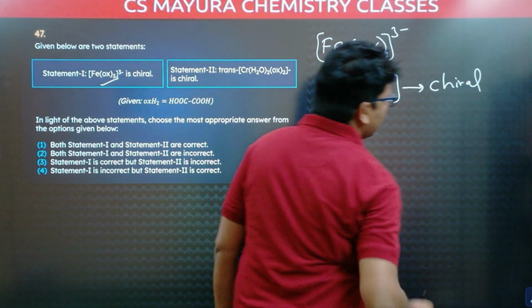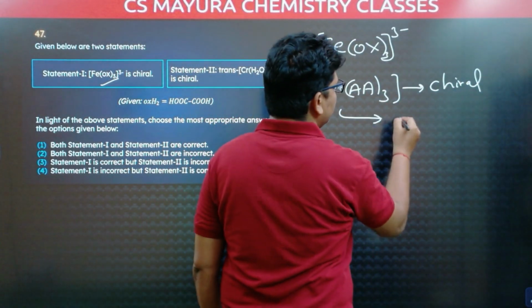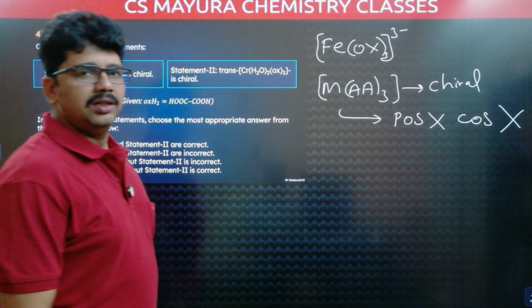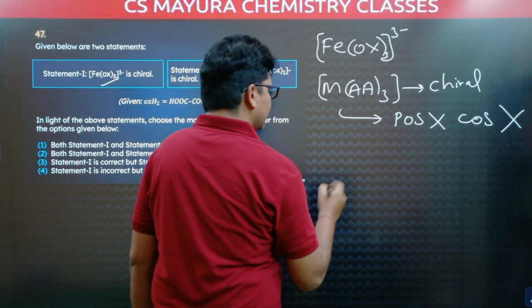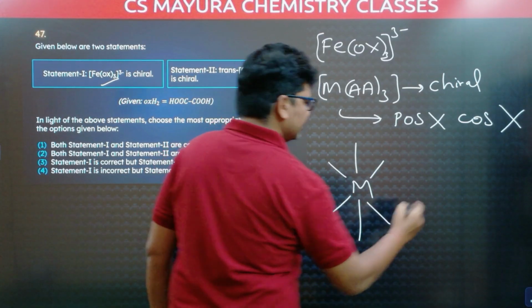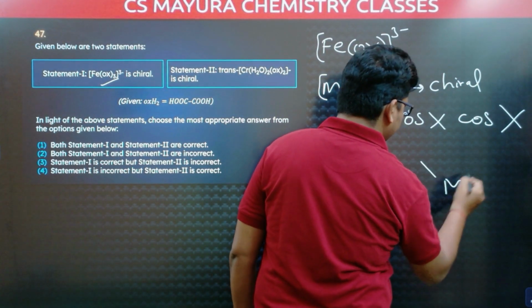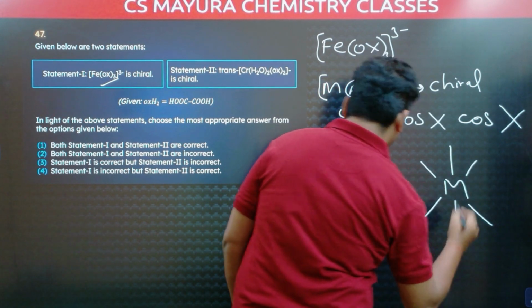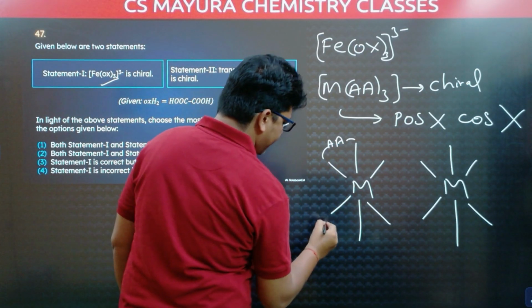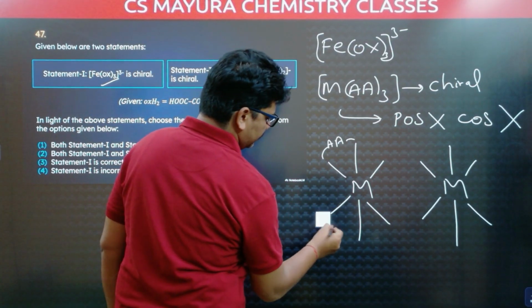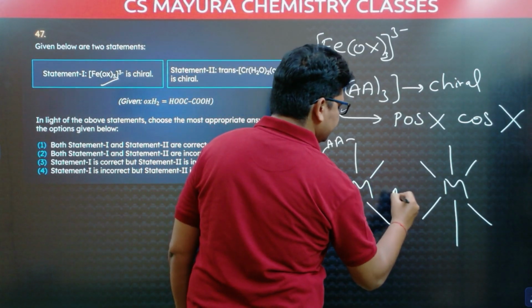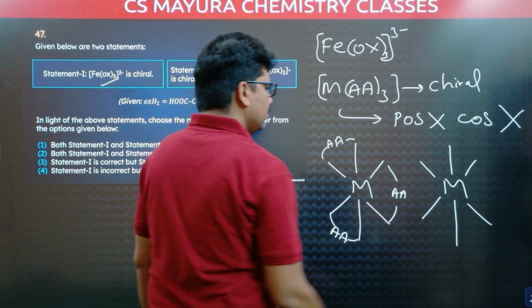How do you say it is chiral? In this complex, there is no plane of symmetry and no center of symmetry. You can see the structures. I am taking the structure of M(AA)3. This is a symmetrical bidentate ligand. This is another symmetrical bidentate ligand. This is the third symmetrical bidentate ligand.